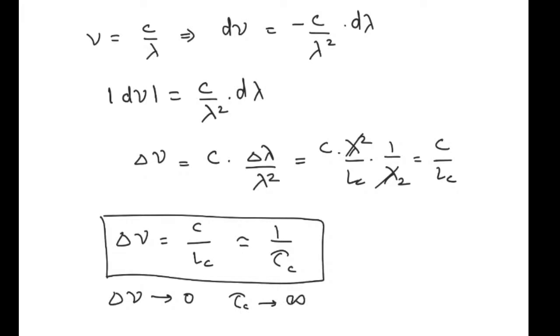That means the coherence time of the wave train would be infinity. So this will be the ideal pure kind of wave. Hence you can say that there is a direct relationship between line width and the spectral purity. Smaller is this delta nu, purer is your spectrum. So this delta nu should be as low as possible for any kind of source.